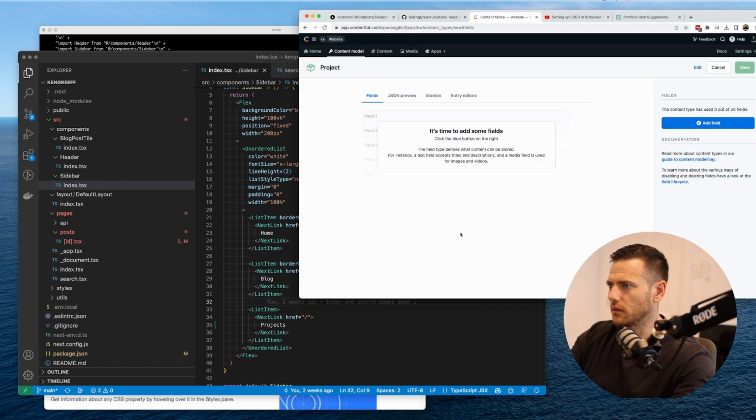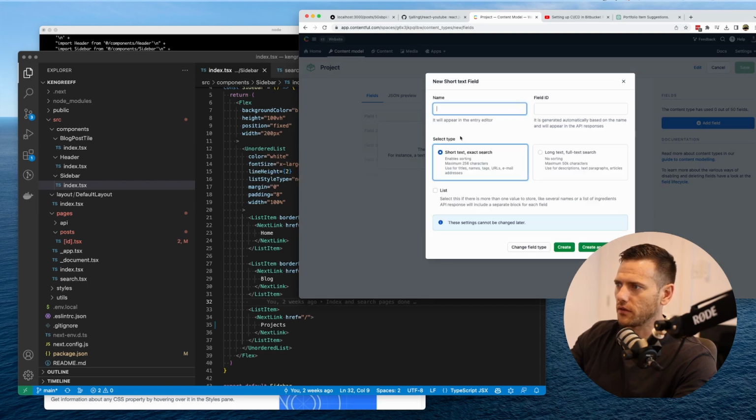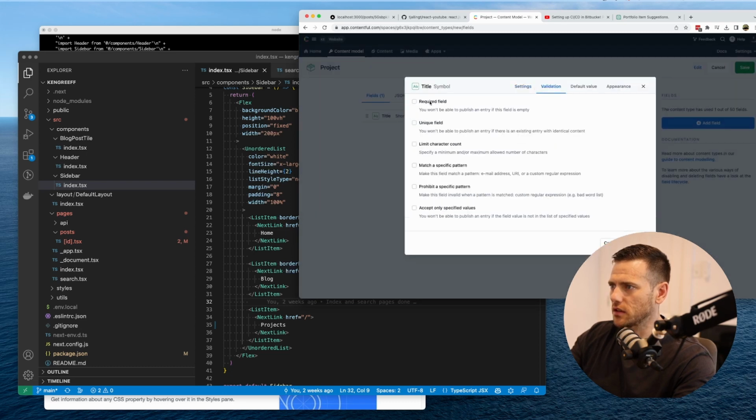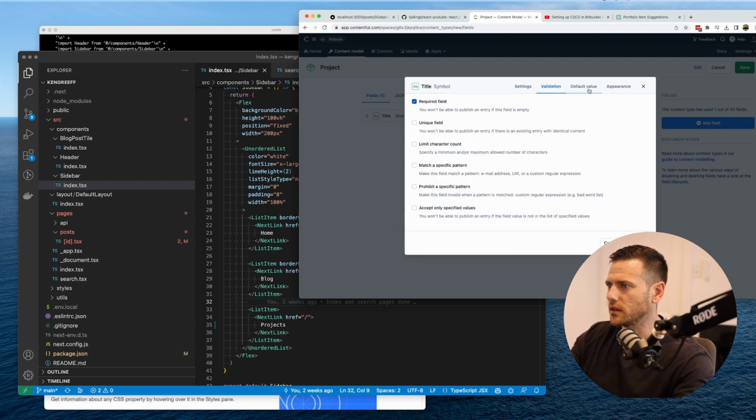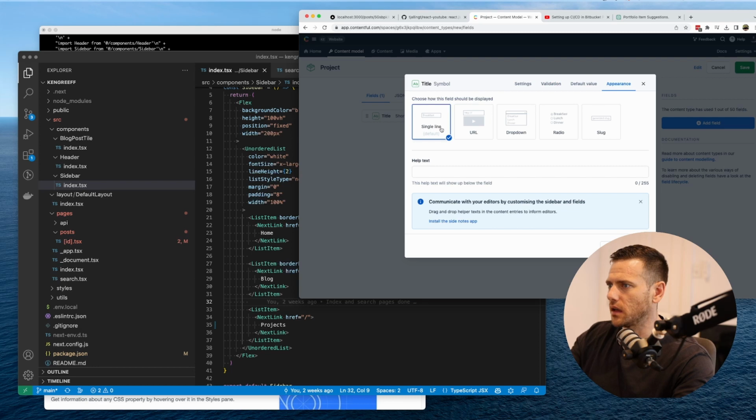So add that in. Now the first thing that I want to do here is we're going to have just a title. So what was the title of the project? It's a short text. Create and configure, validation, required field, and this field represents the entry title. Yep. No default value, and it's a single line. Lock that in.